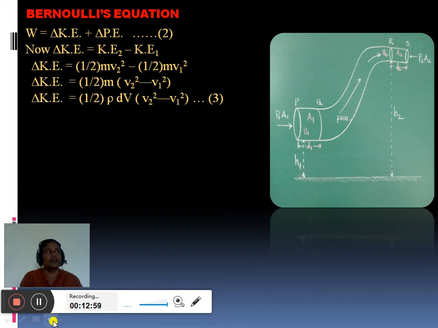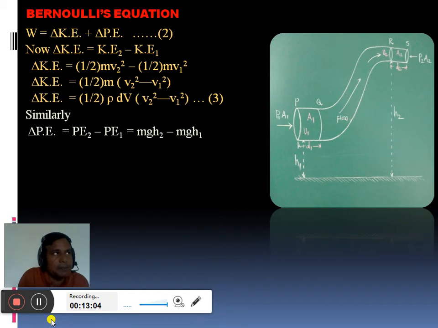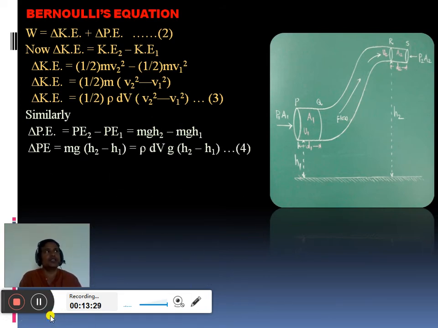Similarly we can obtain an expression for the change in potential energy. The change in potential energy, delta PE, equals PE2, the final potential energy at point R due to height h2, minus potential energy 1, the initial potential energy at point P due to the height h1 of the element of liquid. So it is mgh2 minus mgh1. Here again mg is common, take it outside the bracket. We can write the change in potential energy equal to mg (h2 minus h1), equal to rho into dV into g (h2 minus h1).